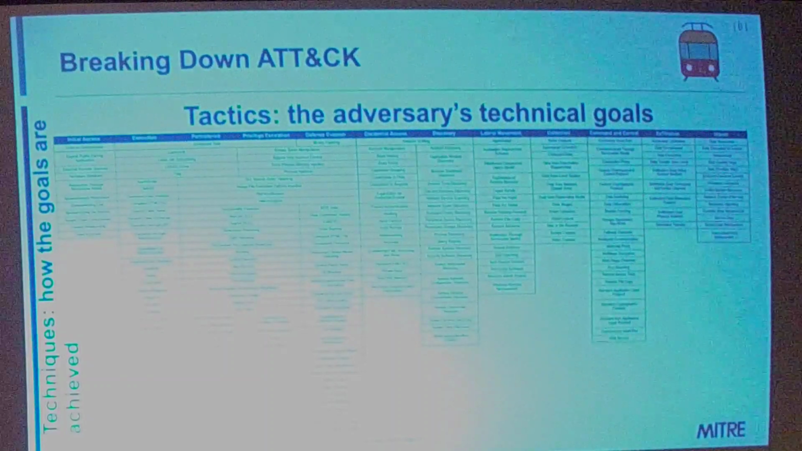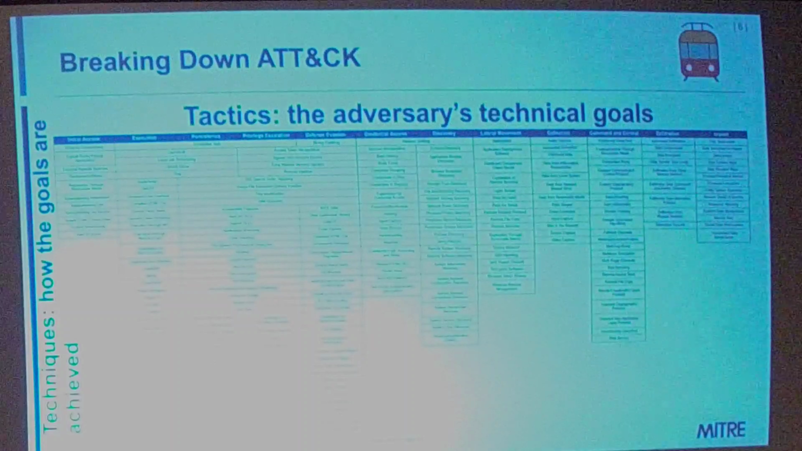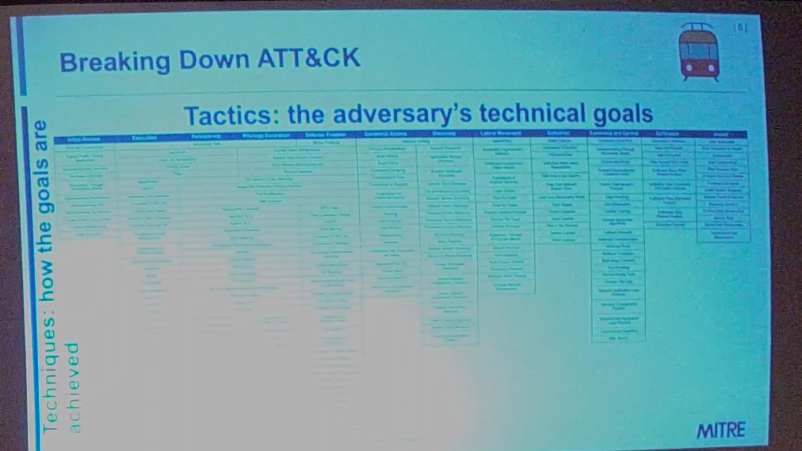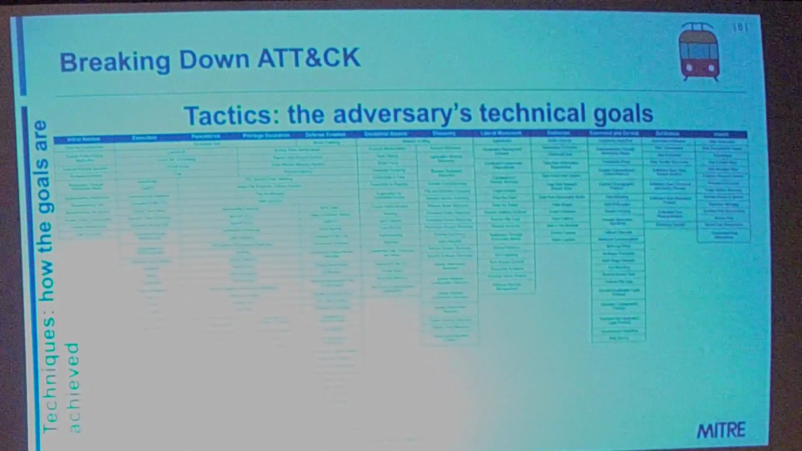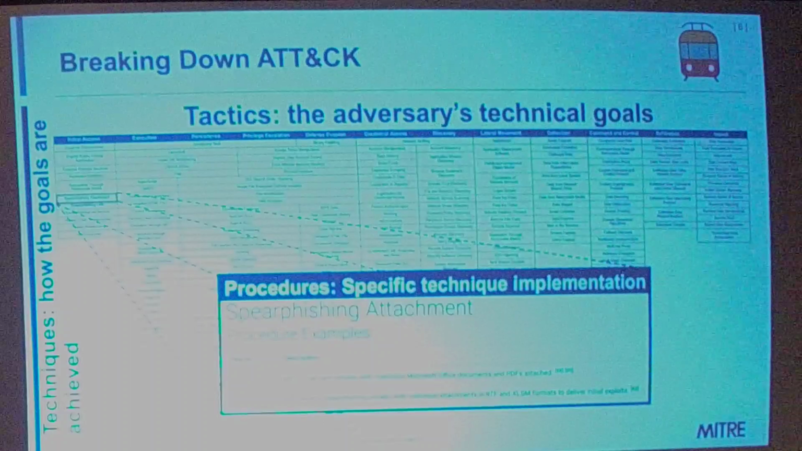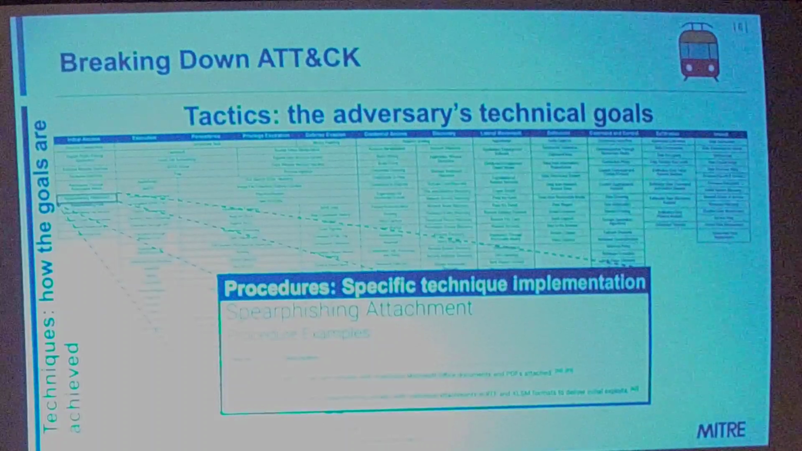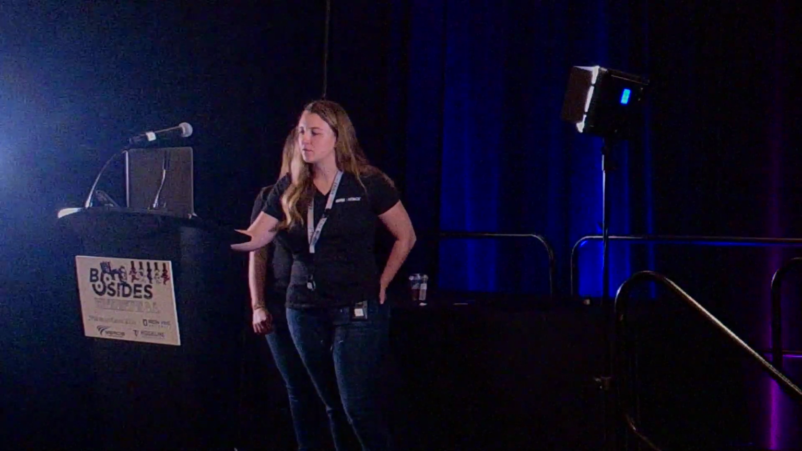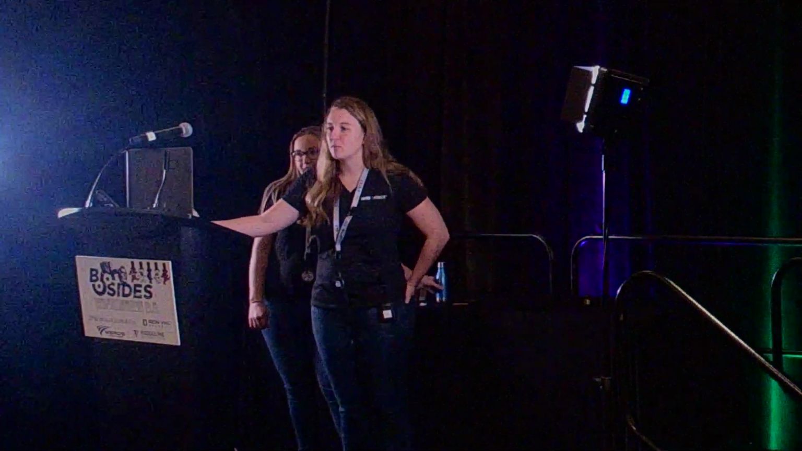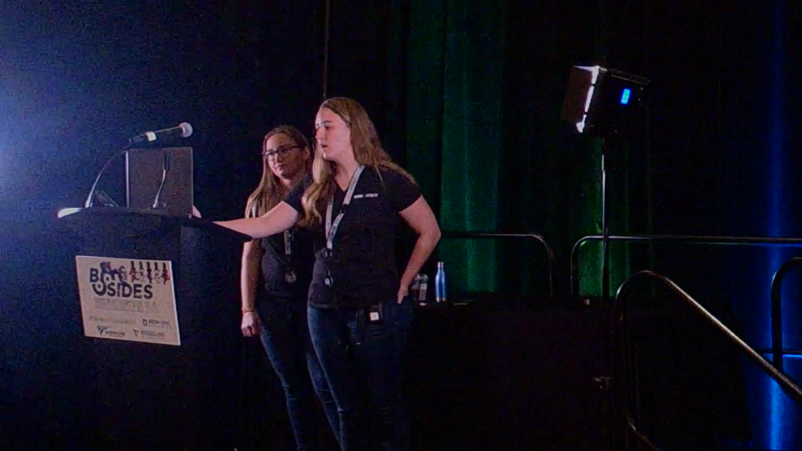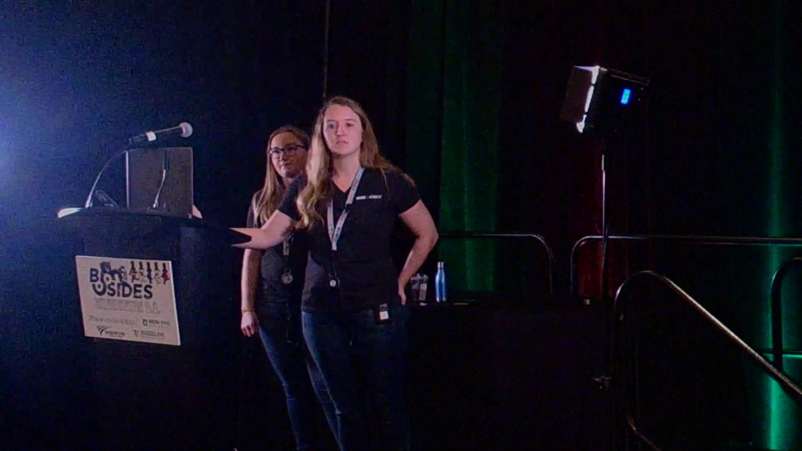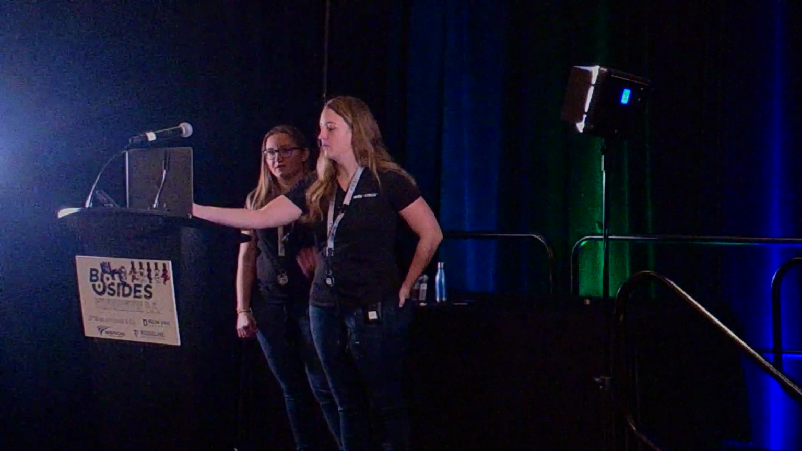So for example, if their goal is initial access, the technique and how they might achieve that might be spear phishing. Within each cell, we have even more information. This is the procedures. And here we have specific technique implementation. So as you can see, a couple examples for spear phishing would be that APT-12 sent some PDF attachments, whereas APT-19 was sending like Excel-based documents, right? So an added level of detail there.